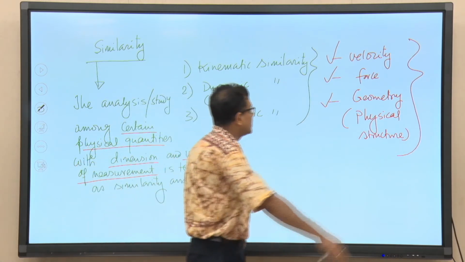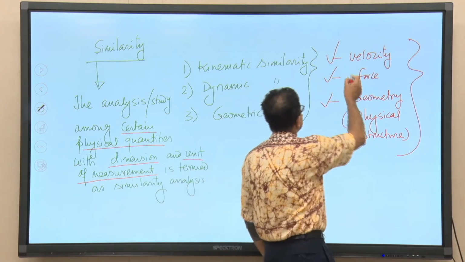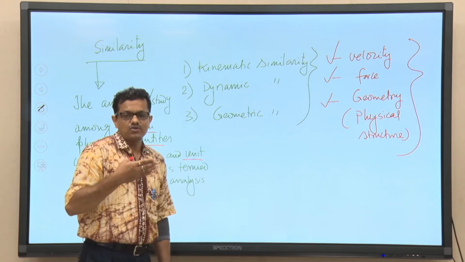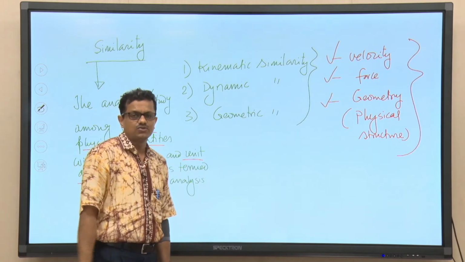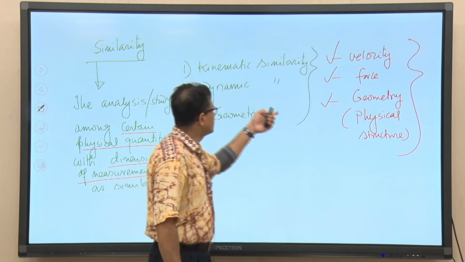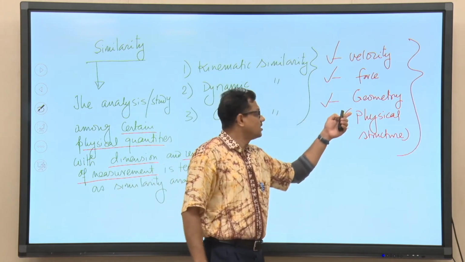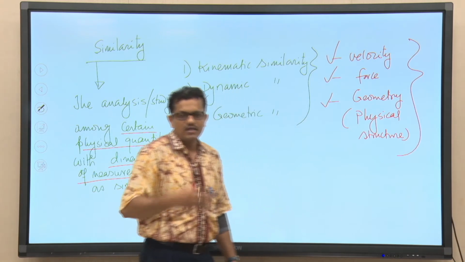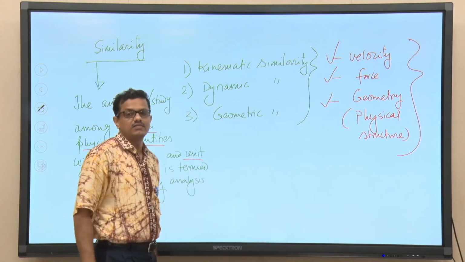So, identical in velocity is the kinematic similarity, identical in force or nature of the forcing or magnitude is the dynamic similarity, and identical in geometry or physical structure is termed geometric similarity.